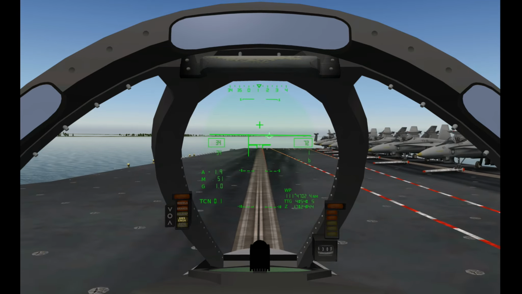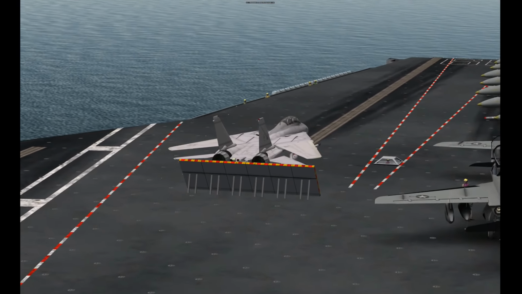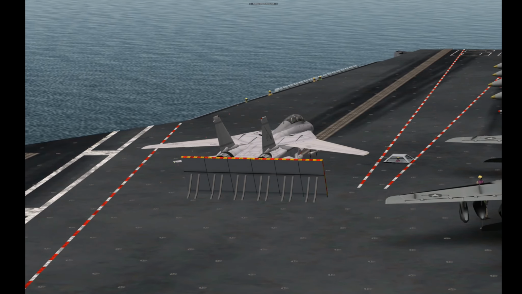When you get to the right spot, X-Plane will turn your brakes on for you and raise the JBD behind you. Spread your wings and lower your flaps.